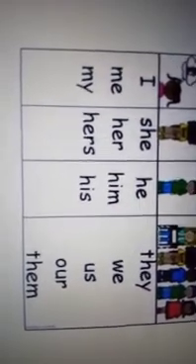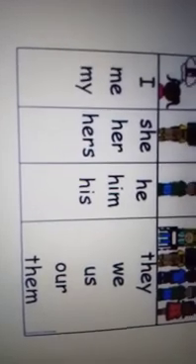For girl, I can use she, her, hers. For boy, he, him, his. And for more than two people, we can use they, we, us, or them. What are these words?